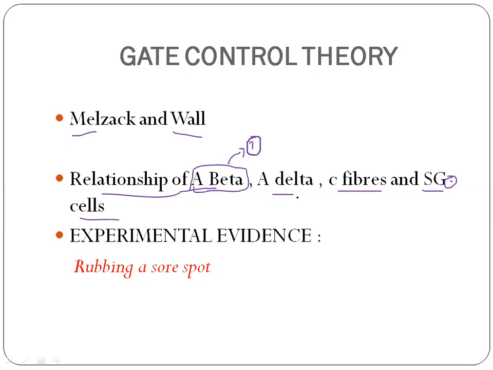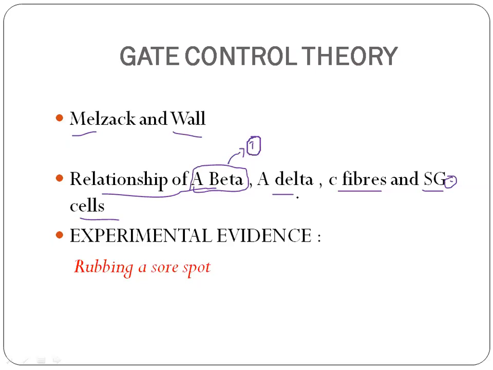Okay, so what is this gate control theory? We already know that the large A beta fibers carry tactile sensations. These large A beta fibers stimulate the inhibitory SG cells present in the dorsal horn. These are present in lamina 2 and 3 mostly.